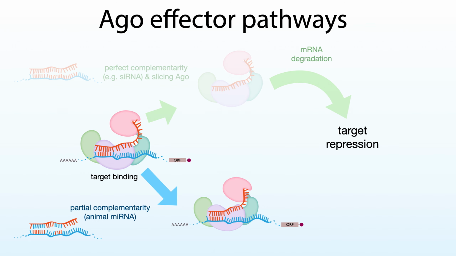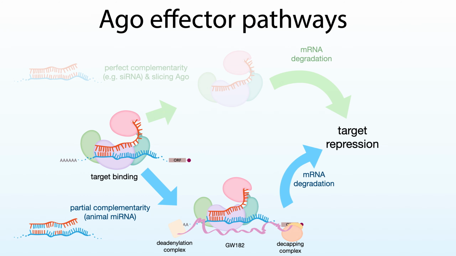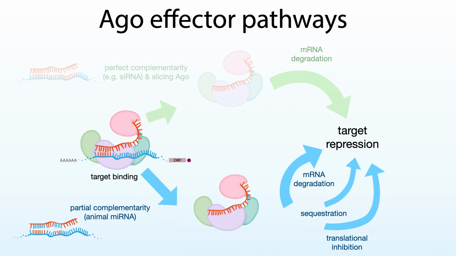With partially complementary targets, such as typical of animal microRNAs, AGO can't slice the target and instead has to recruit cofactors. It does this with the help of a scaffolding protein called GW182 that brings in decapping and deadenylation complexes to deprotect the ends of the messenger RNA and initiate conventional mRNA decay pathways. It can also interact with factors to induce translational inhibition and can sequester messenger RNAs. Once this target is released, the RISC complex can do this again.